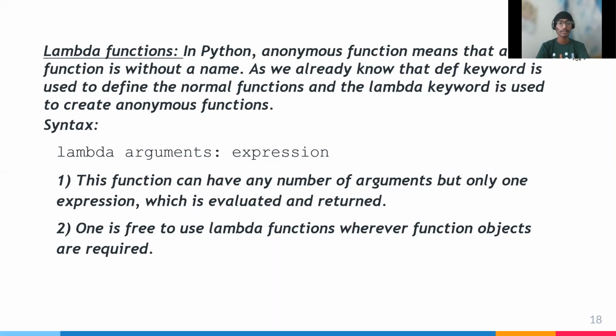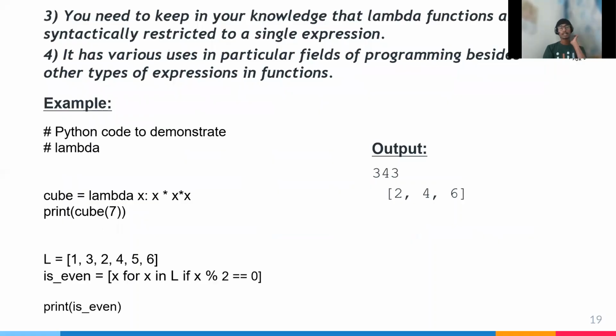One is free to use lambda functions wherever function objects are required. Third point, you need to keep in mind that lambda functions are syntactically restricted to a single expression. Fourth point, it has varied use in particular fields of programming, besides other types of expressions in functions.